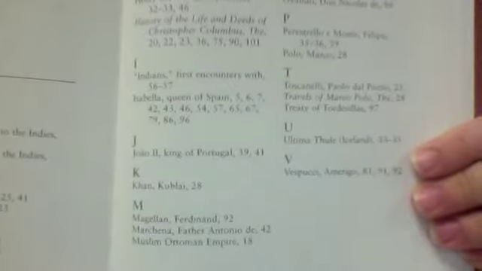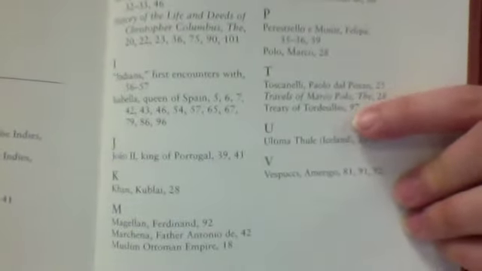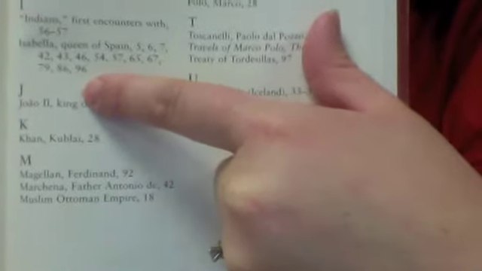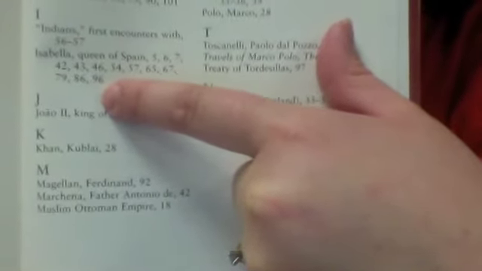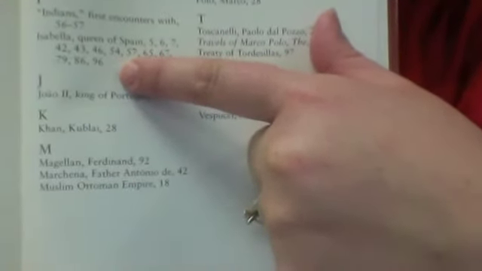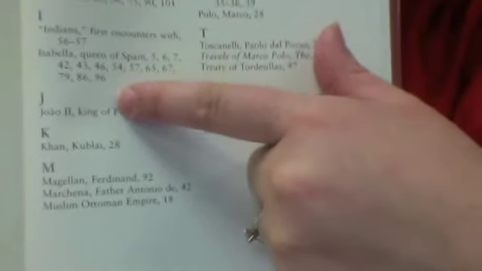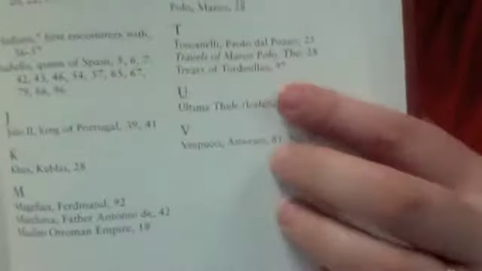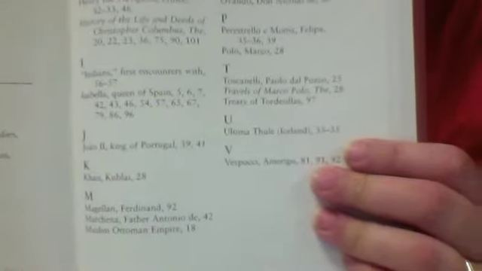You can also look up here in the I section for Indians. First encounters, pages 56 and 57. Do you see that? Then if I wanted to know about who he found when he sailed to the New World, I just simply turn to those pages. If I want to know about Queen Isabella, who I told you he sailed for, here's all the pages that mention her name. I don't need to read the whole book. I simply need to flip to those pages to get the information that I need. So remember, you can use the index as kind of a cheat sheet to help you figure out some information that you might not already know.